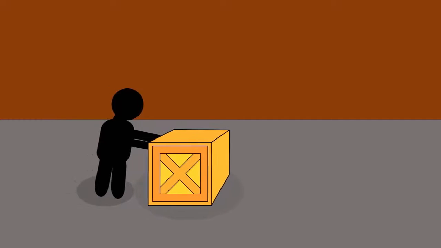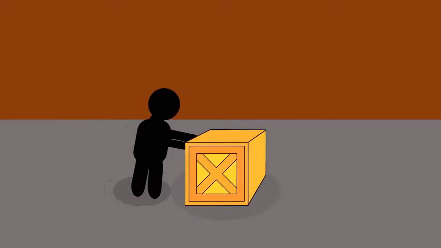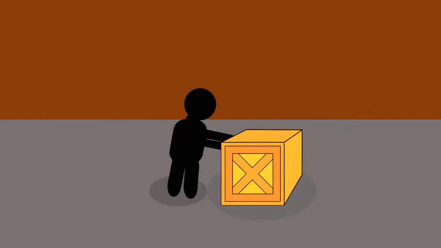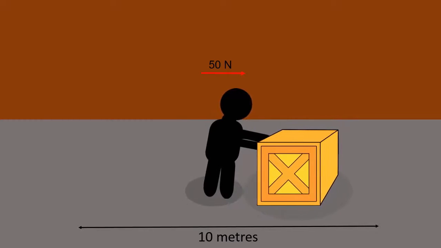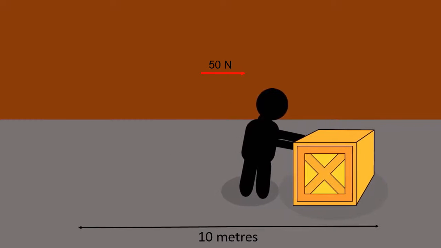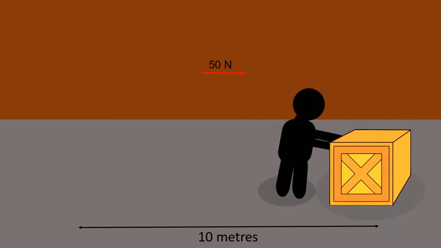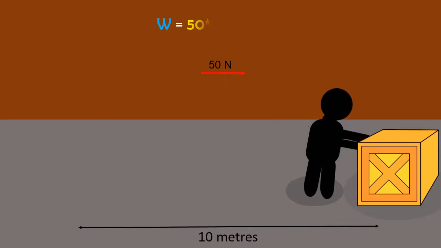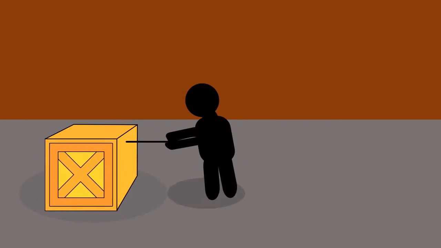Let's imagine a man is pushing a wooden box. We can see that he is applying force on the box. Let's say the force applied is equal to 15 newtons and the box moves 10 meters in a straight line in the direction of the force. Therefore, the work done on the box will be equal to 500 Newton meter or 500 joules.